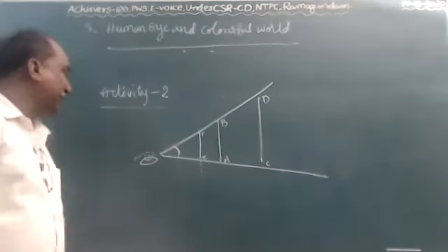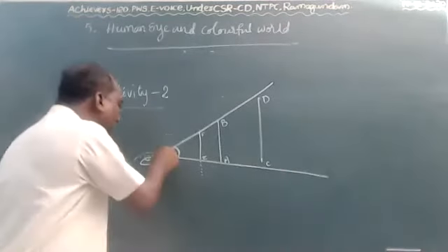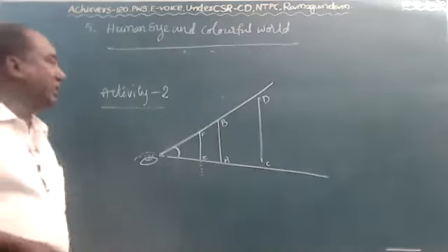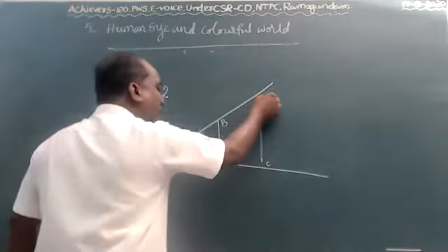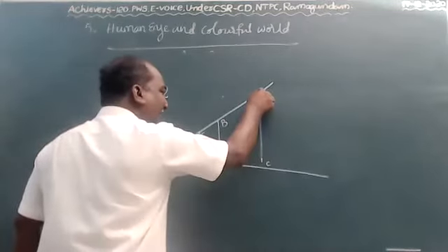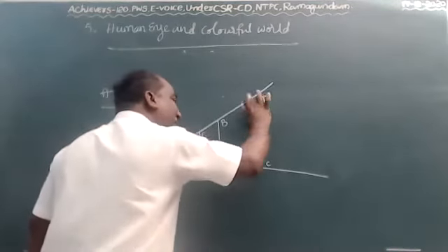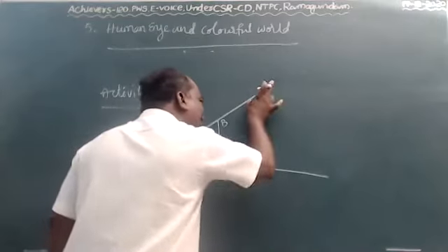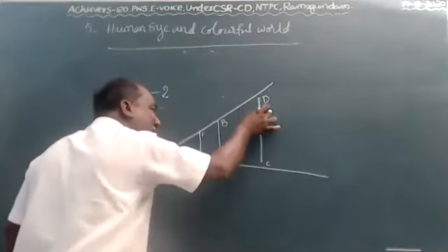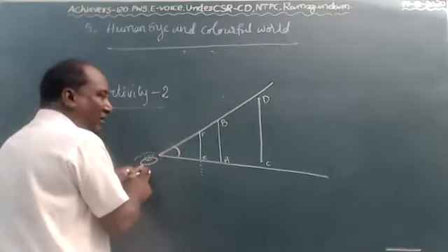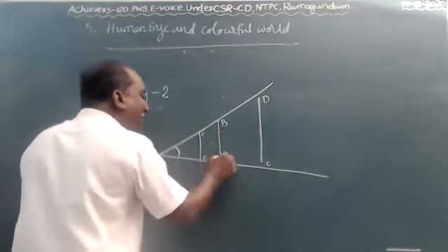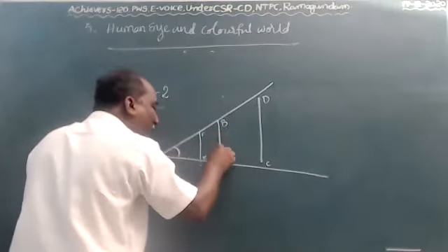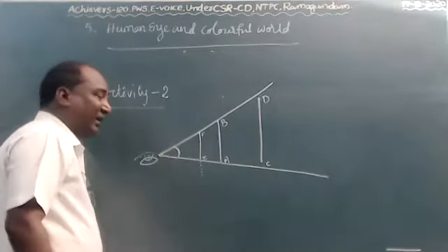So this is the activity: can we see the whole object or not? Here the CD will be there. This CD we are able to see completely with our eye. It is completely visible to us. At the same time, AB also we can completely see with our eye.